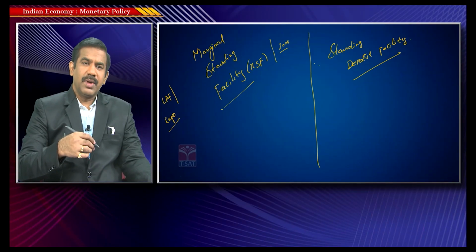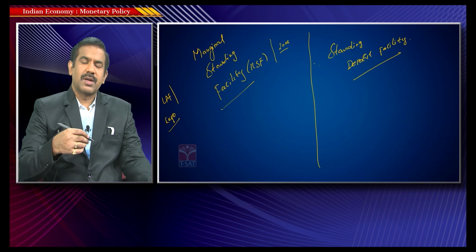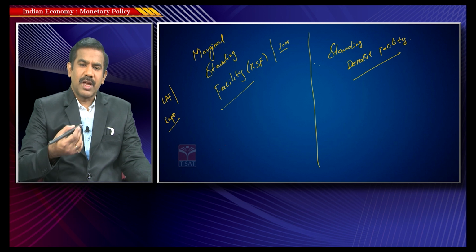So the RBI came up with one more initiative where banks have an opportunity to borrow an extra amount of money with certain different conditions, which we would not be discussing in this session. Just remember that the marginal standing facility is one more opportunity provided by the RBI to facilitate lending to banks, and under this window banks have relatively better freedom to raise money, with different rules for borrowing under MSF.